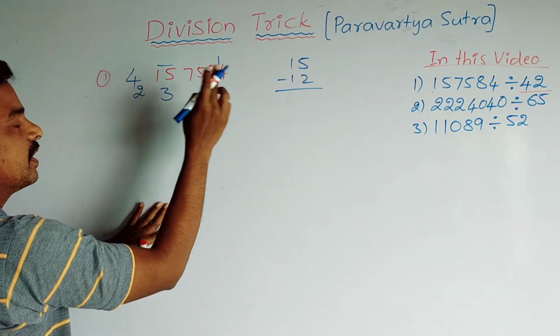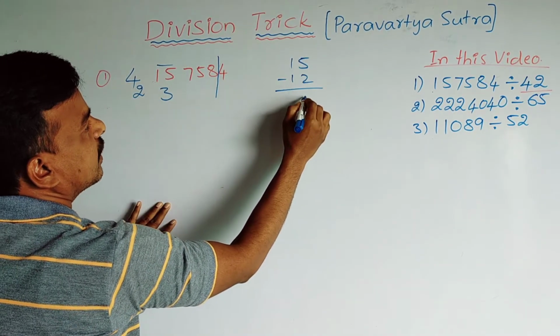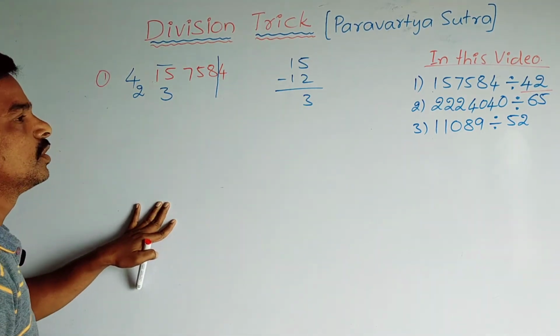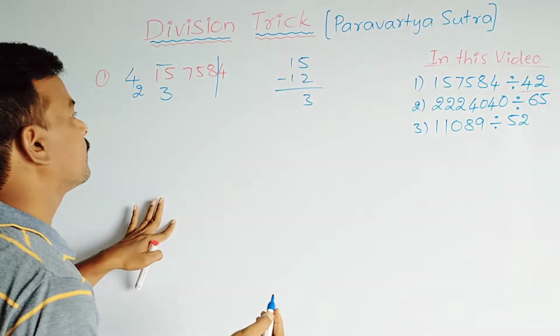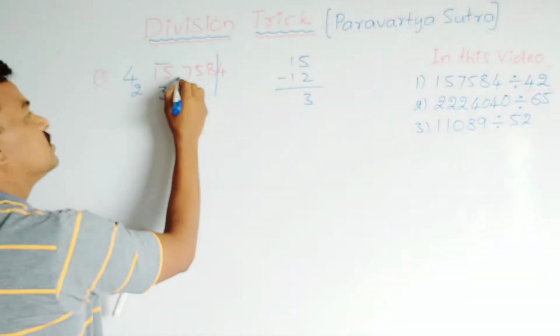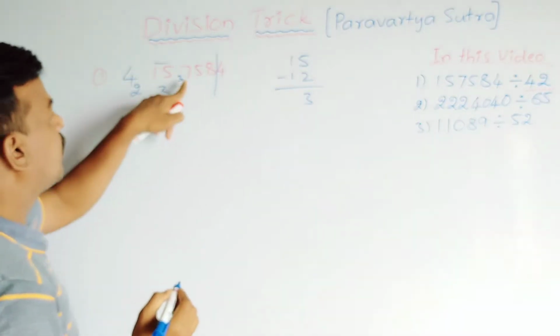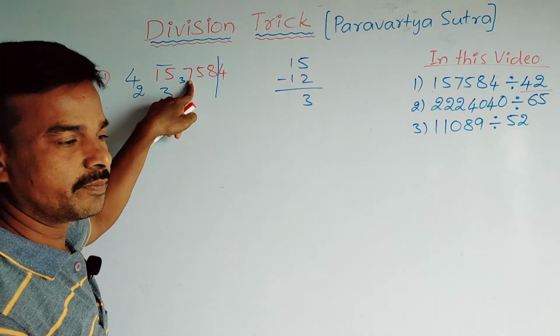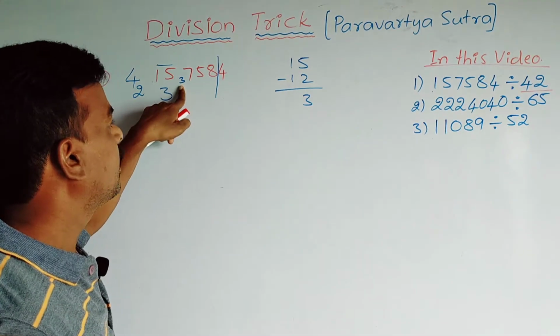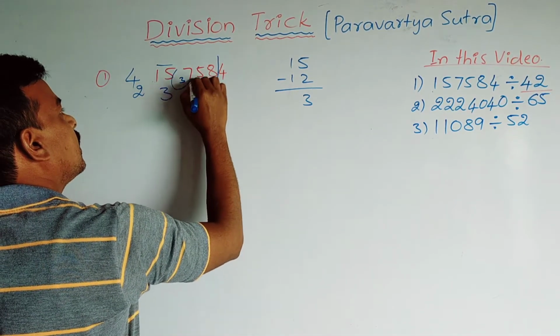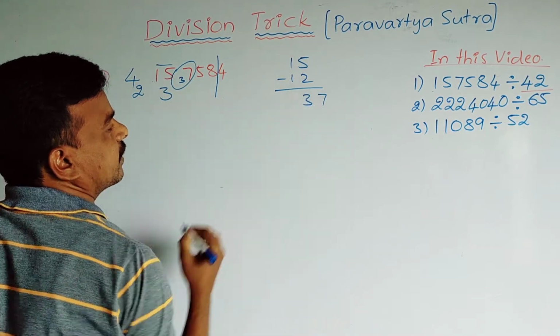Subtract 15 minus 12, how much is it? It is 3. This 3 we write before the next digit 7, and it becomes 37.